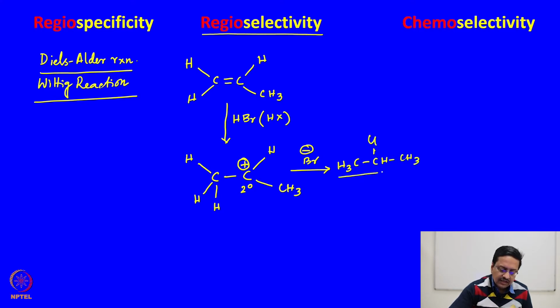So, this is called a regioselective reaction, where only one particular compound is formed from the two possible isomers of the compound.